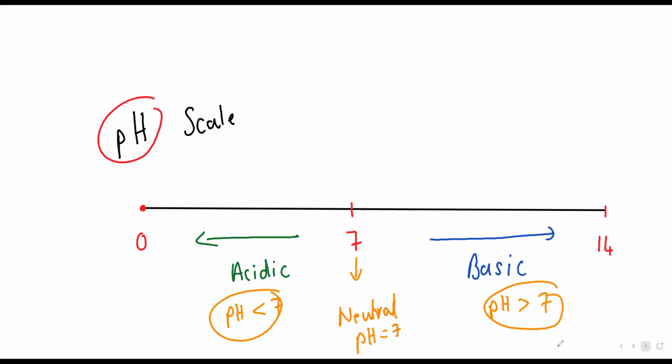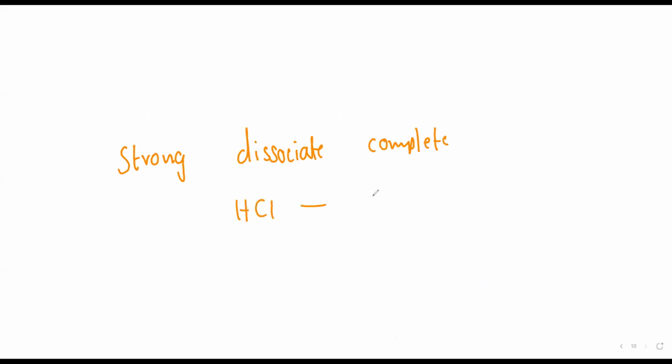Okay. Now, anything if it is strong, strong will what, beta? Dissociate completely. Suppose, beta, if I take a strong acid like HCl, it will dissociate completely. I won't get the reversible sign, I'll get only the irreversible sign. But if I take anything weak, weak will dissociate reversibly. Suppose I take acetic acid.